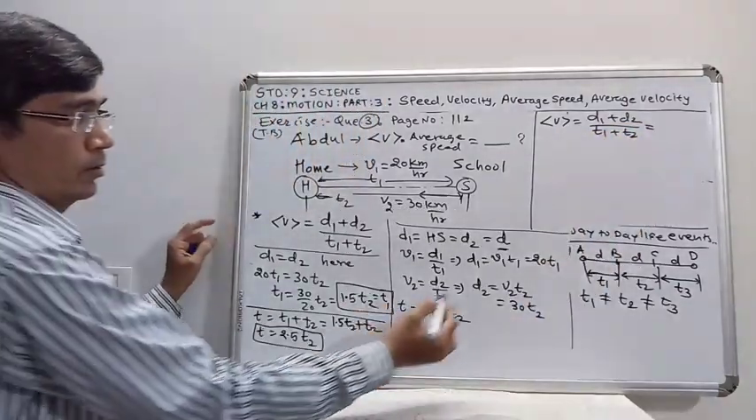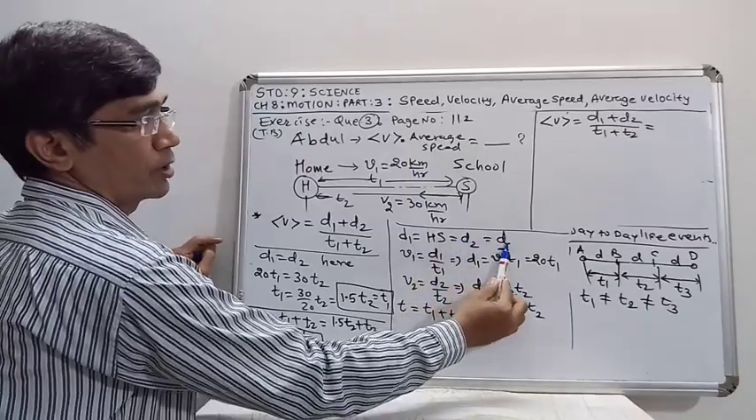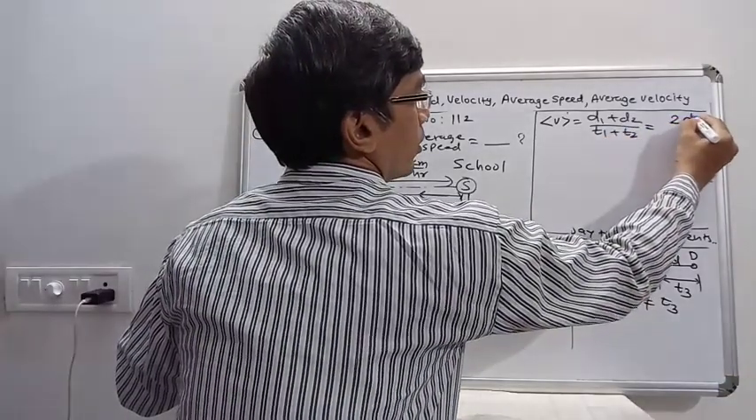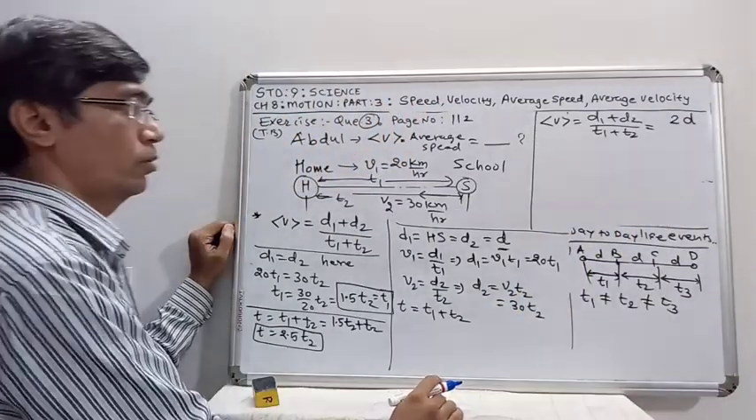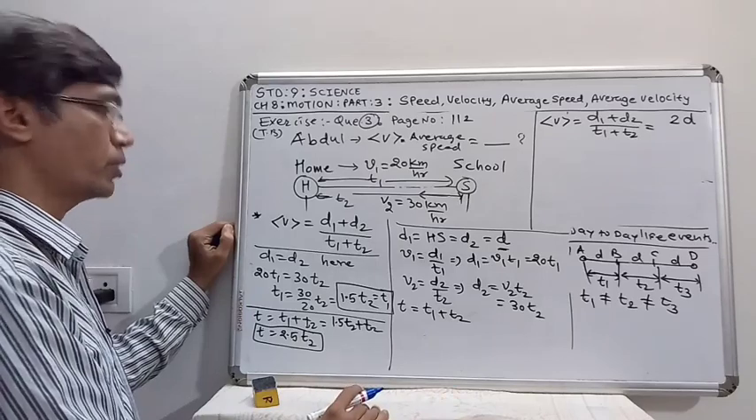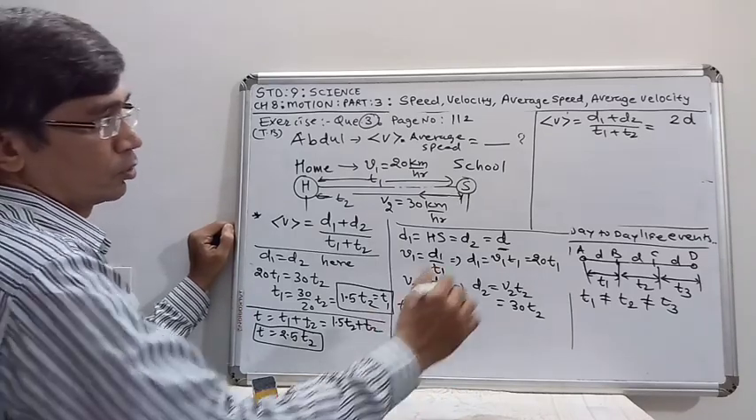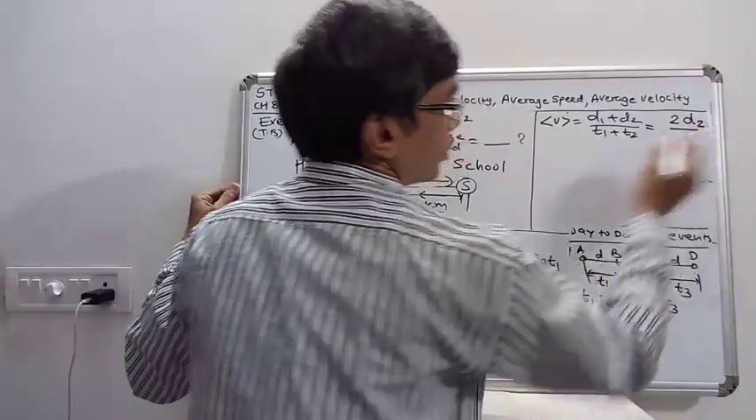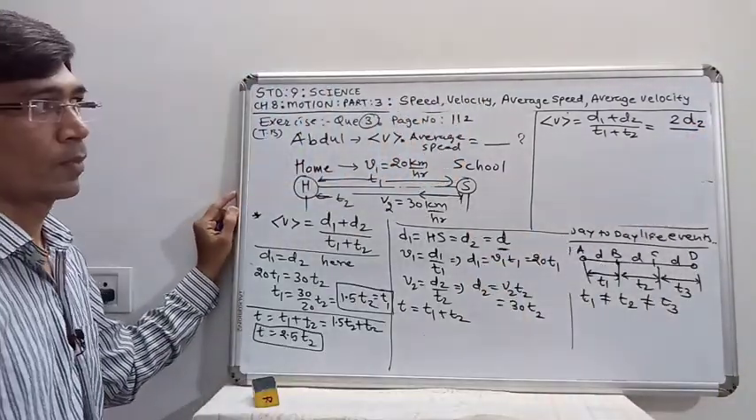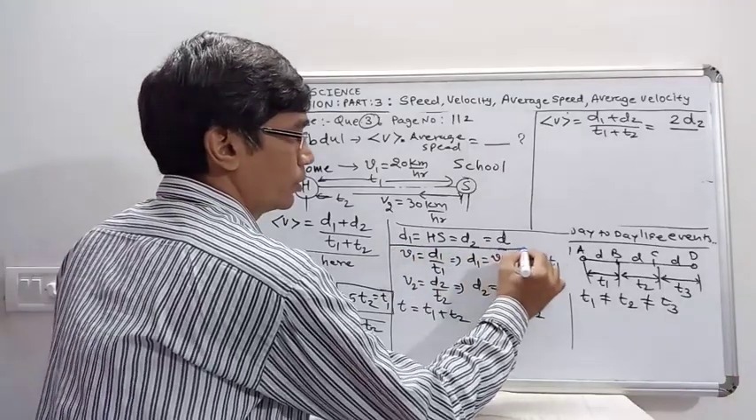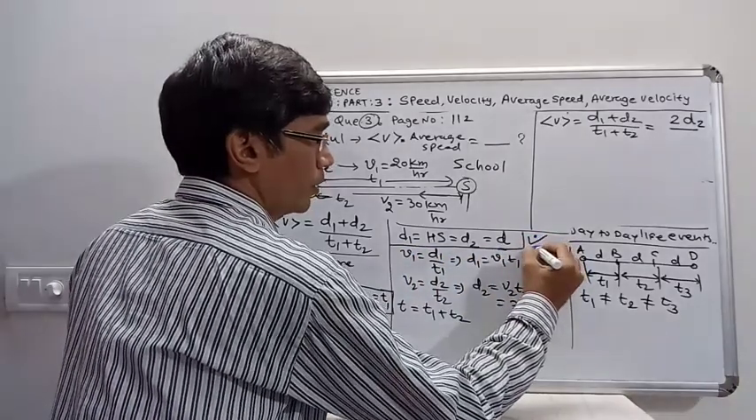As D1 is equal to D2 is equal to D, here we can write it is twice D, or we can also write it is D1 plus D1 or D2 plus D2. So it is written as twice D2 also, because D1 is equal to D2 is equal to D. Remember this.